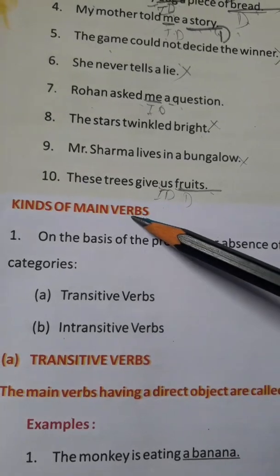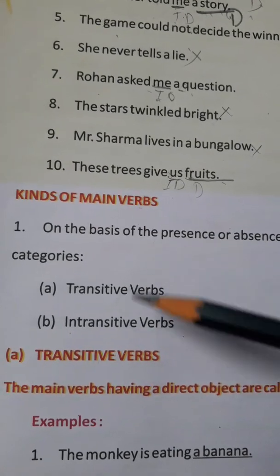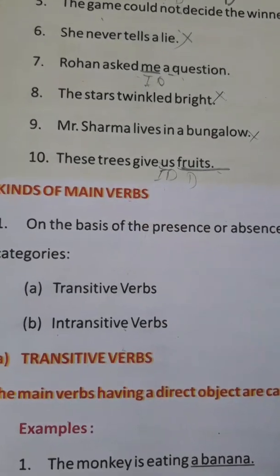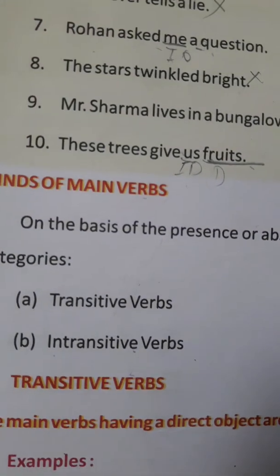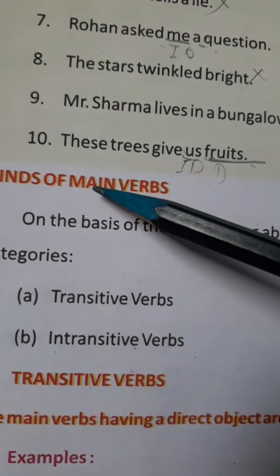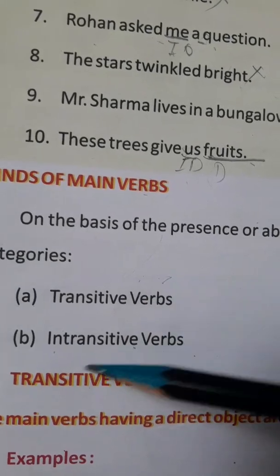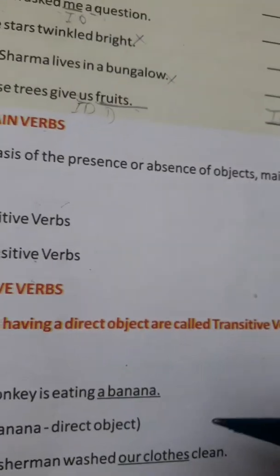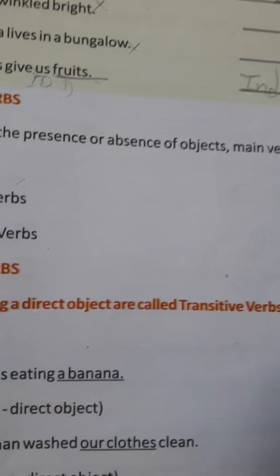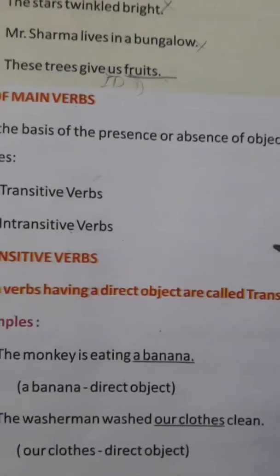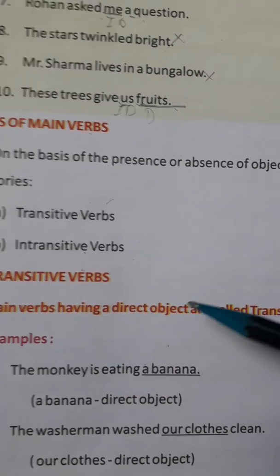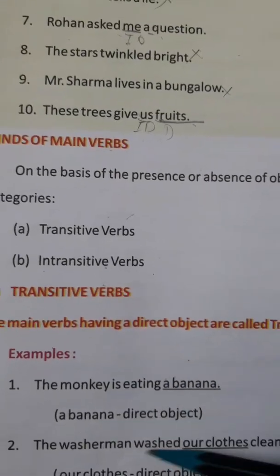Now come to the kinds of the main verbs. Transitive and intransitive, these are the two main kinds of the verb. First one is transitive, and second one is intransitive. So what is a transitive verb? Transitive verbs are those verbs which require an object to complete their sense. Because in the absence of the object, these sentences are not going to be complete. They need the help of an object to complete their sense.